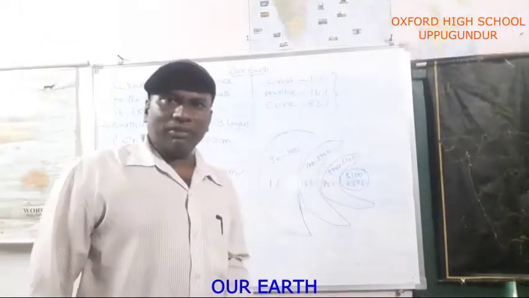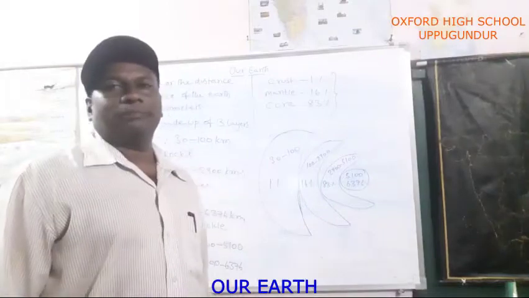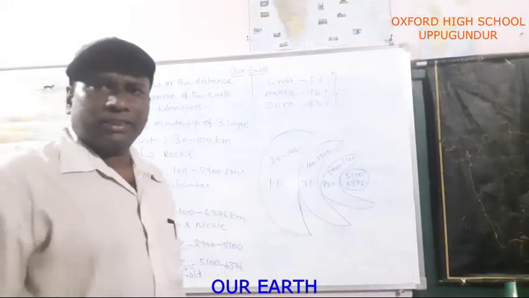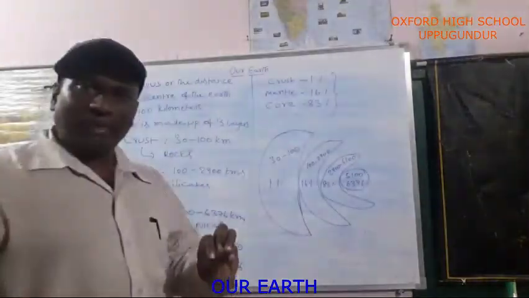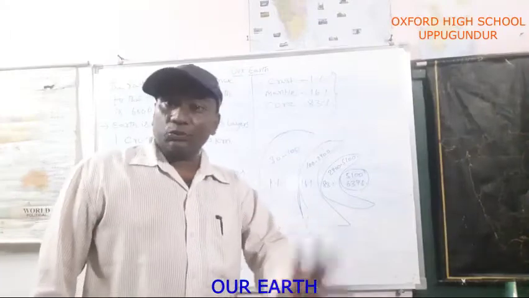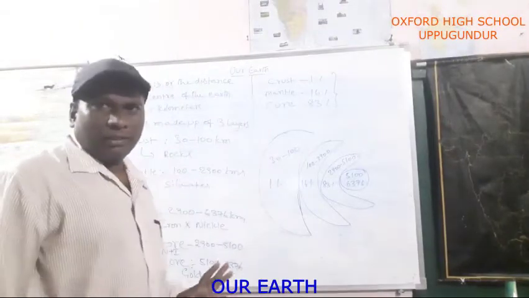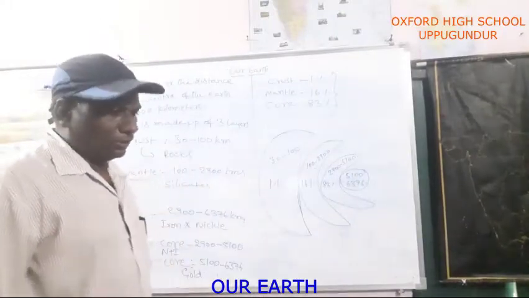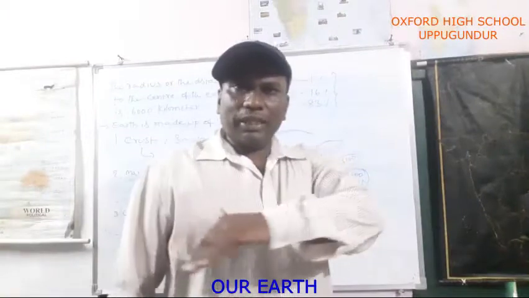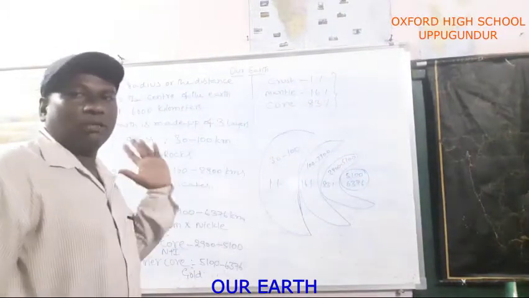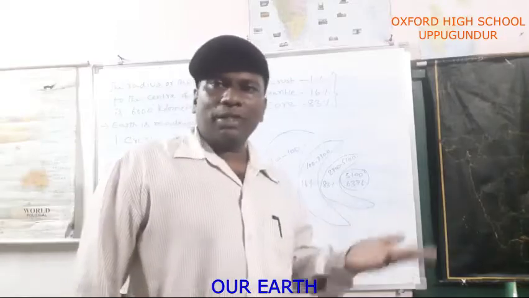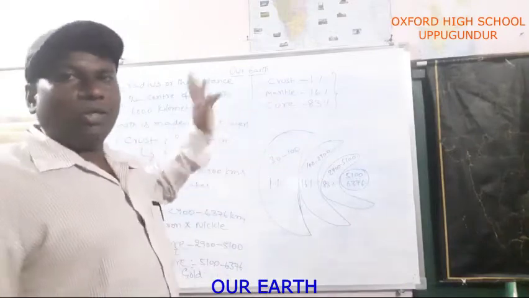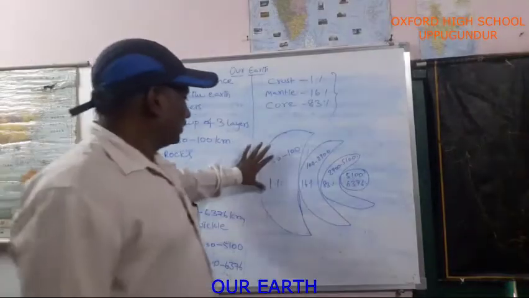Where we are living, we are living on the crust part. The crust is made up of rocks. The thickness of the crust is 30 to 100 kilometers. That means the depth of the crust is 30 to 100 kilometers. If you see the earth, plains are located, plateaus are located, and mountains are located. These areas come under the crust area. Now you have clarity in this regard. See here, this is the crust area.